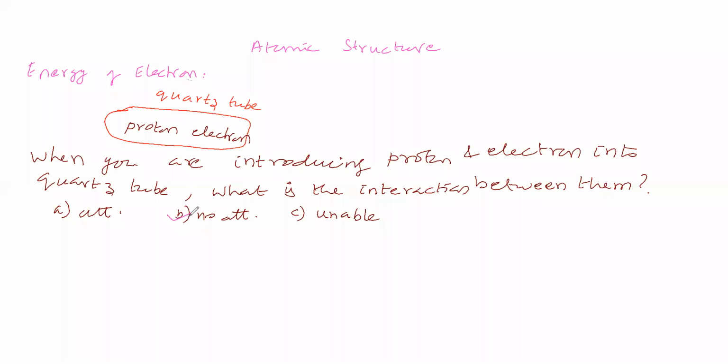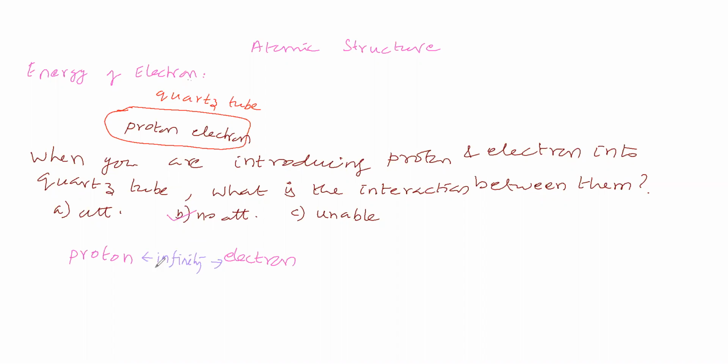It is correct. So between proton and electron, there is no attraction. That means what is the distance between proton and electron that you have to consider? You are saying that infinity is the distance.